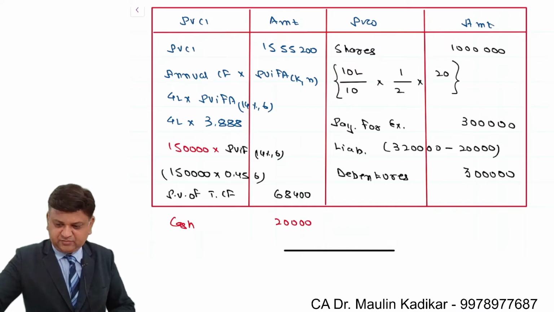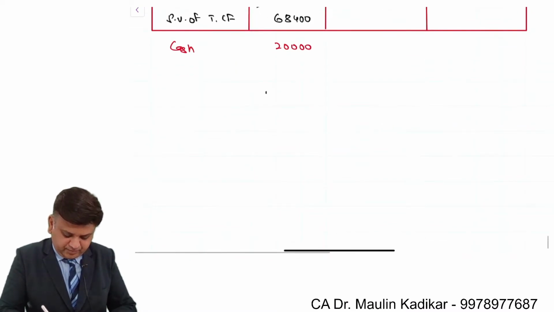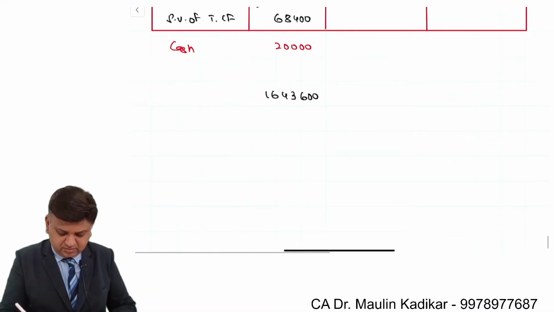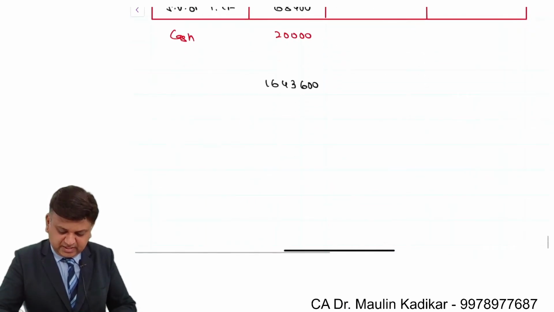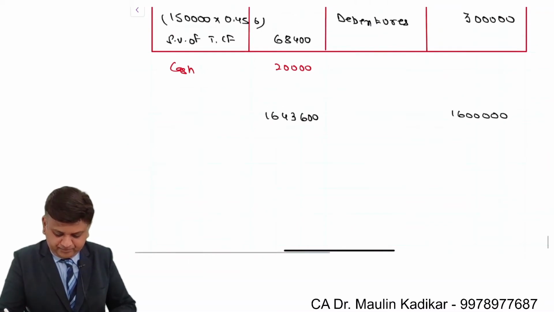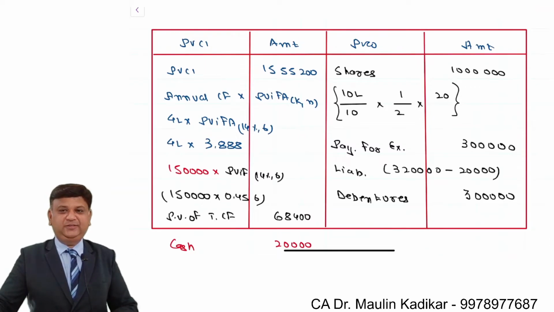This is the way we will have cash inflow. 15,55,200 plus 68,400 plus 20,000. So in that case it is 16,43,600. Cash outflow will be 10 plus 3 plus 3. That comes to 16 lakhs. So difference of both of them is considered to be the NPV.